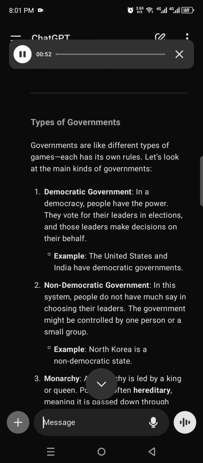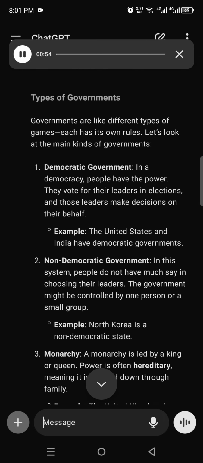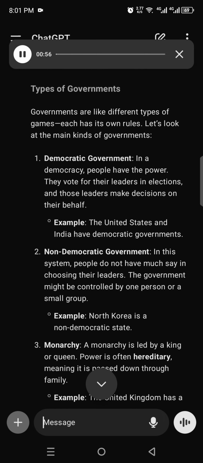Types of governments. Governments are like different types of games. Each has its own rules. Let's look at the main kinds of governments. 1. Democratic government. In a democracy, people have the power. They vote for their leaders in elections, and those leaders make decisions on their behalf. Example, the United States and India have democratic governments.